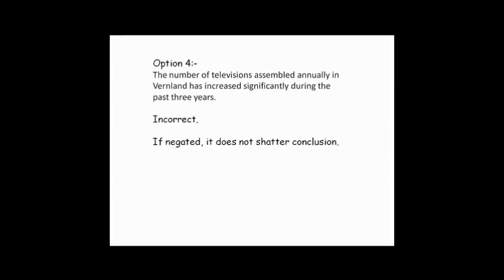And then we go to option 4. The number of televisions assembled annually in Vermland has increased significantly during the past 3 years. Now, let's negate it and see what comes. The number of televisions assembled annually in Vermland has not increased significantly in the past 3 years. Now, even if you negate it, the conclusion that the imports must have increased from Vermland is nowhere affected. So this is not the right answer.